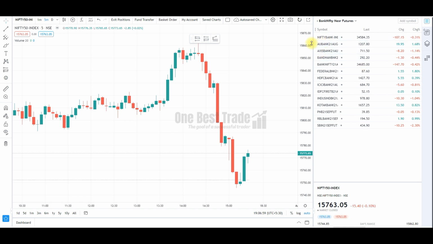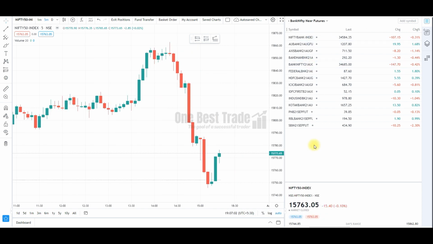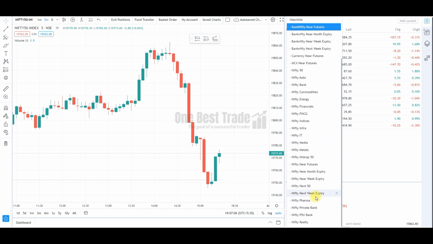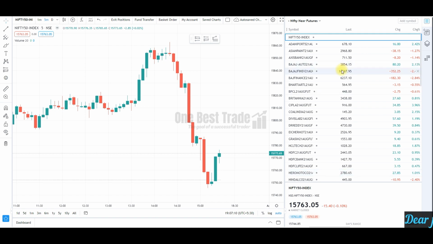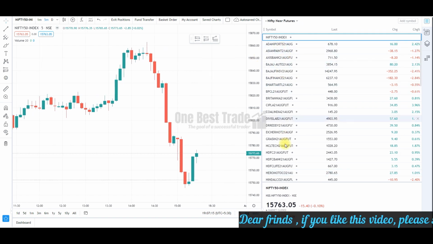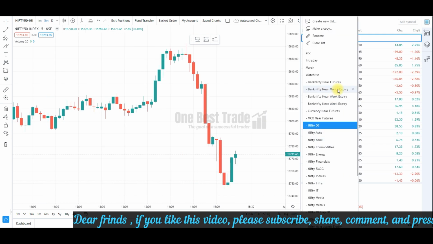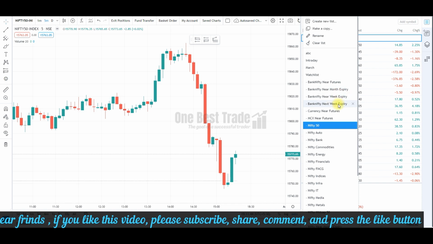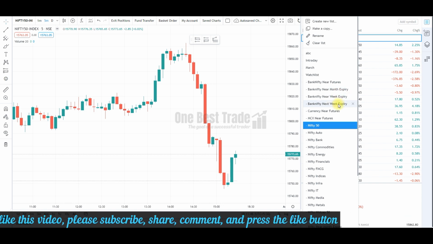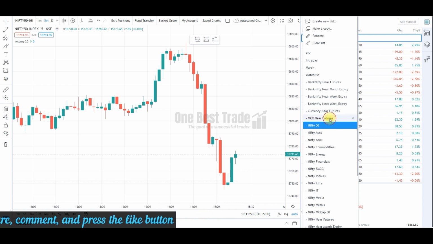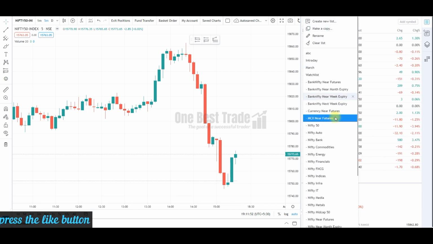You can easily go and click, Bank Nifty stocks futures you can see, and also Nifty futures you can see. Say for example Nifty near futures. Yes, it is a ready watch list where you can find all the stocks futures, the current month futures also you can find. Here you can also see the weekly options, monthly options, and also next week expiry options, and the currency futures, and also MCX near futures you can find.